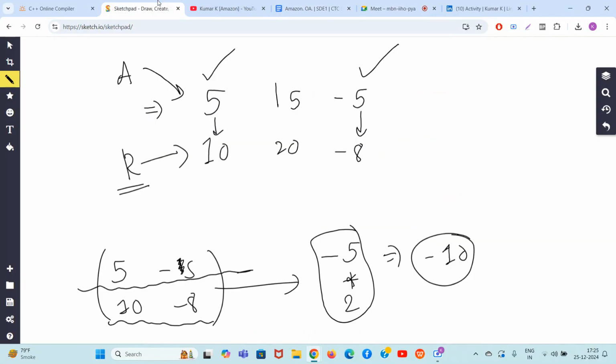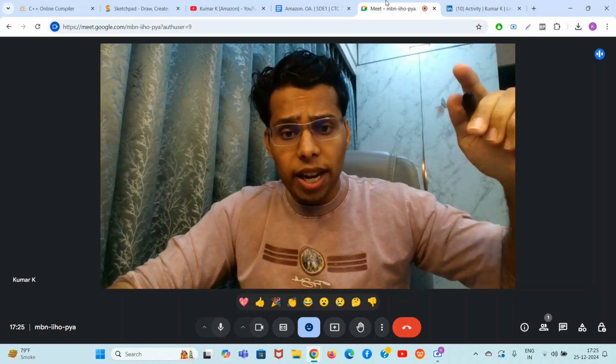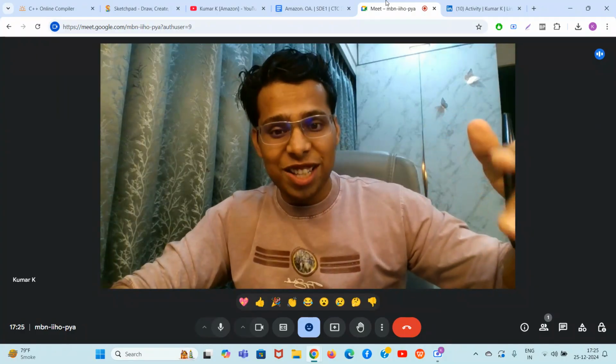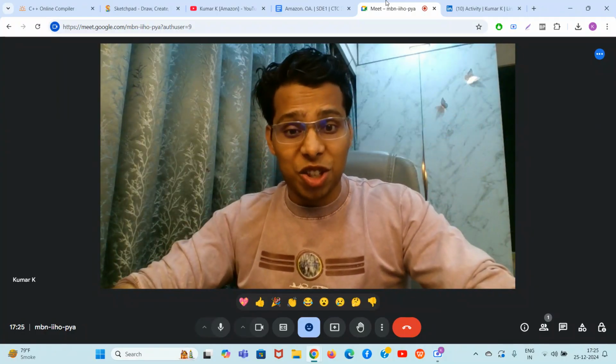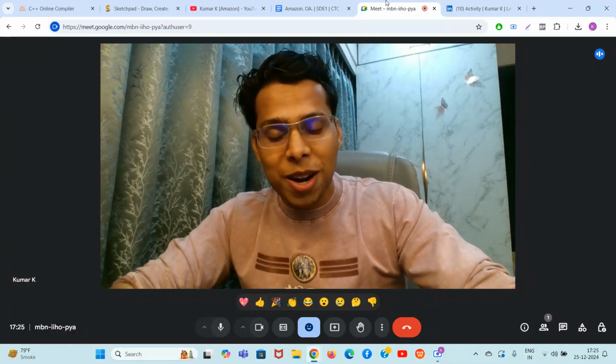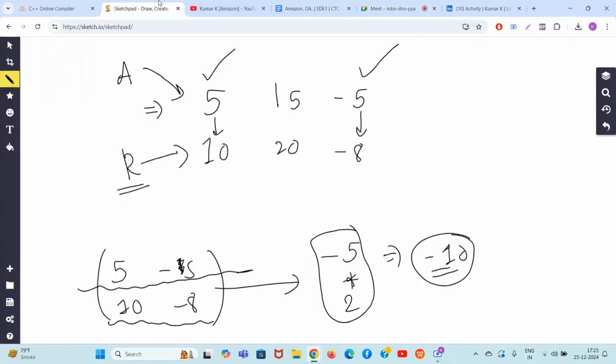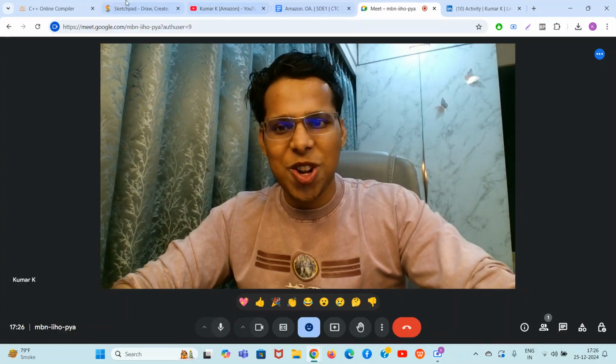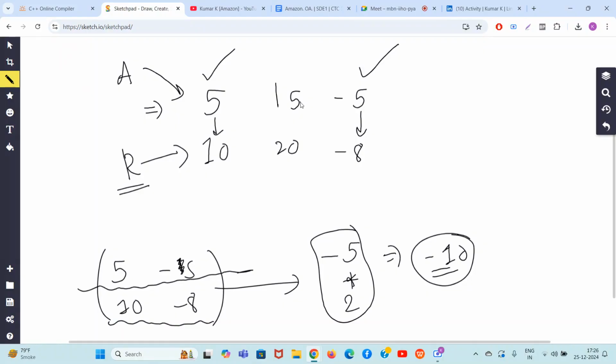So guys, you can see that when you select 5 and minus 5 in the subset, the answer is coming as minus 10. Now, guys, just pause for a minute and think, is there any other subset which, if you choose, the answer can become bigger than minus 10? Is there a better answer? If there is, that is our final answer, if that is the biggest possible answer. So now, guys, the best answer is not 5 and minus 5.